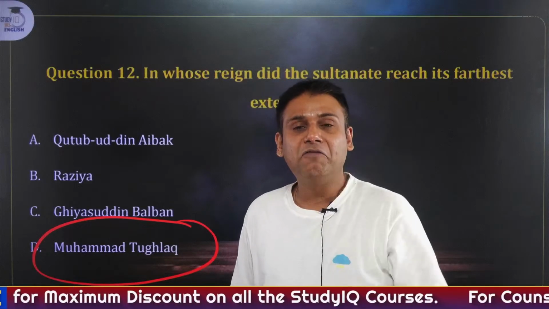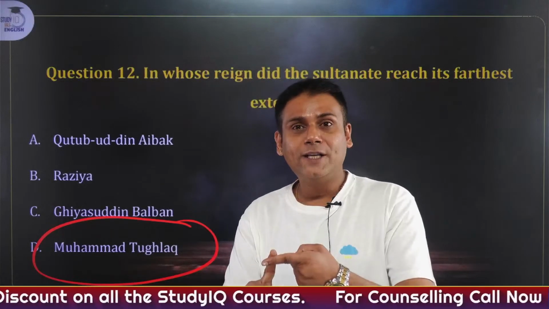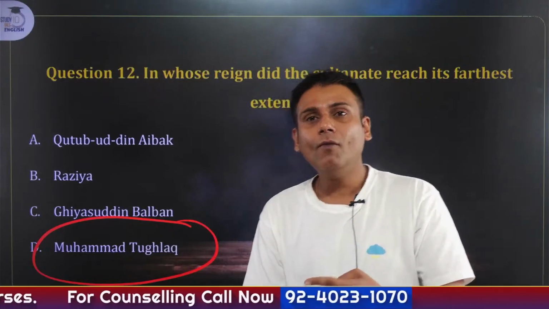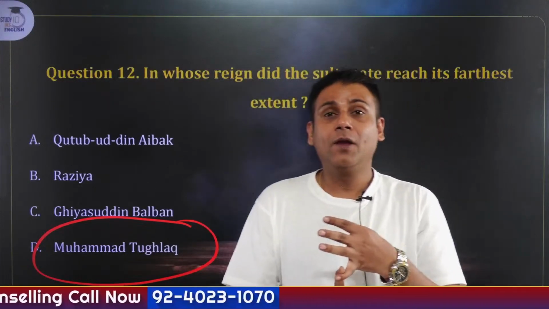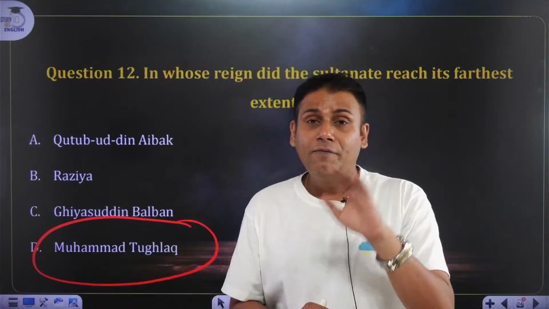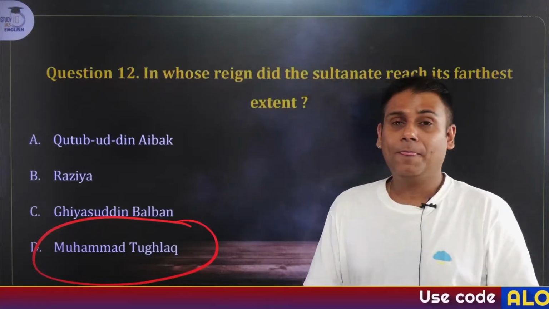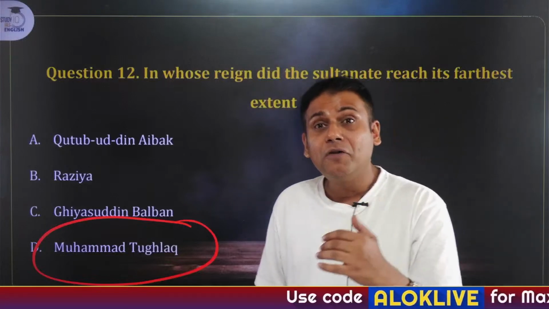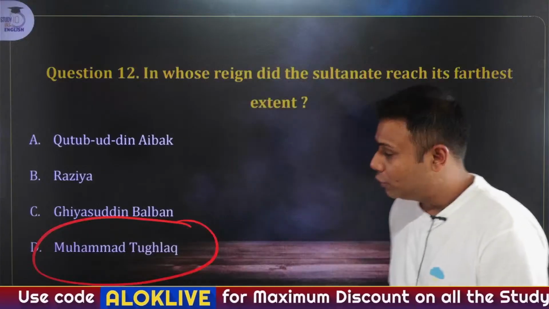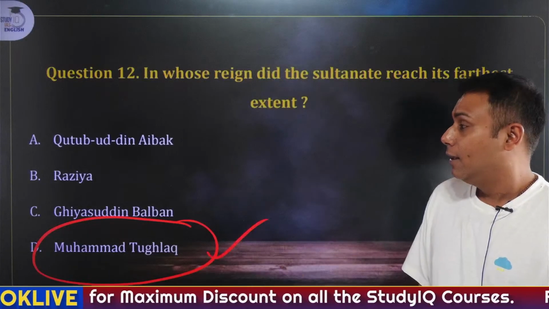Kakatiyas were ruling in Warangal. Nagarkot expedition, Sindh expedition, Deogiri expedition, Bengal expedition. In fact, the kingdoms of Vijayanagar and Bahamani got created during his time. So he followed the policy of ruthless imperialism or expansion, and hence the answer to this question is Muhammad bin Tughlaq.